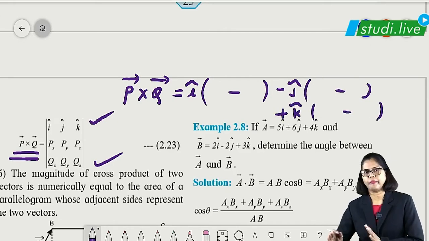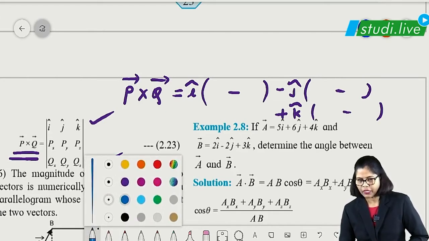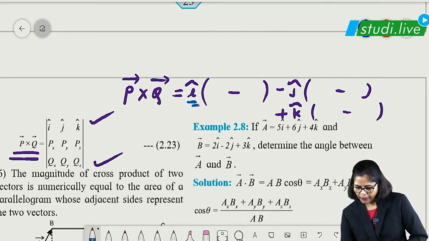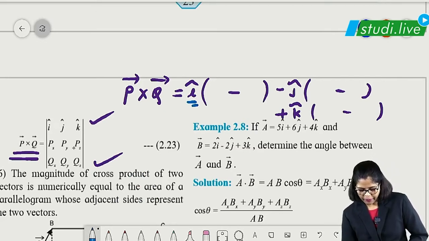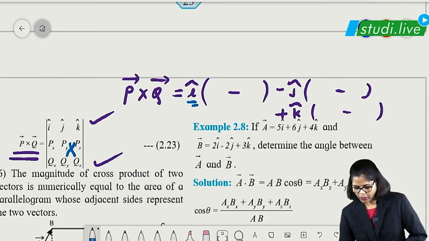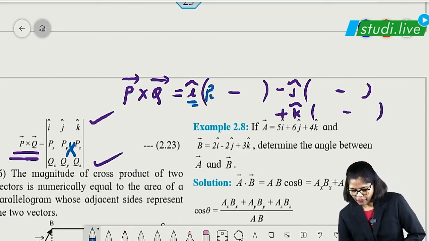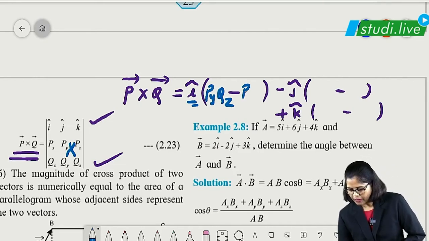This way you just write the pattern down, and then you can fill it up. What to fill in? If it is I, you are going to close this I part and cross multiply the rest. That means I am going to get here PY QZ, cross multiplication, and PZ QY.